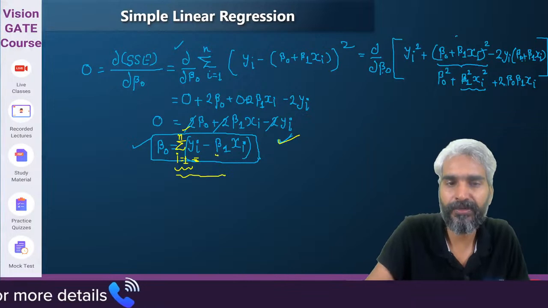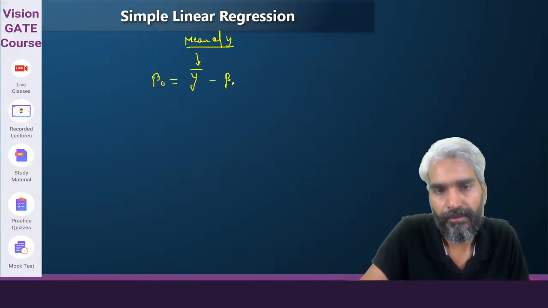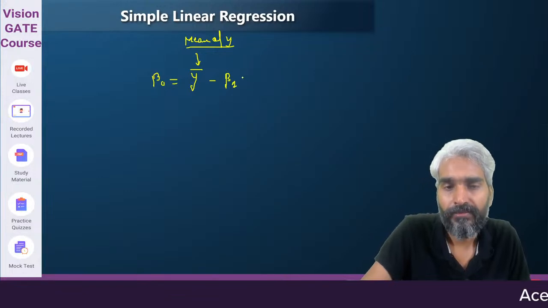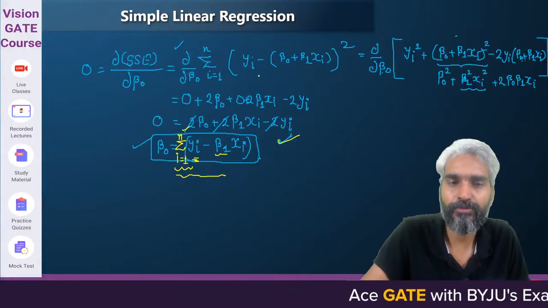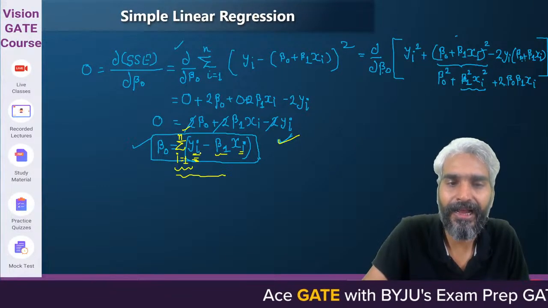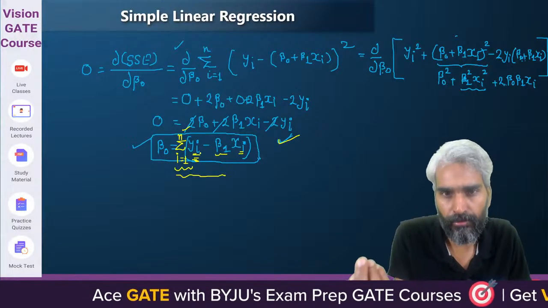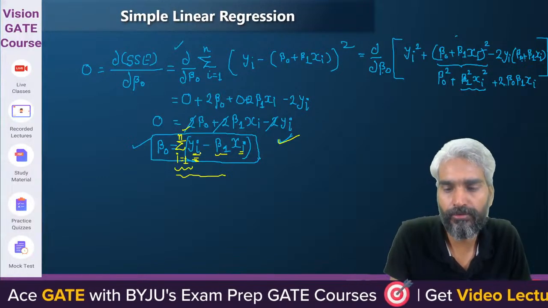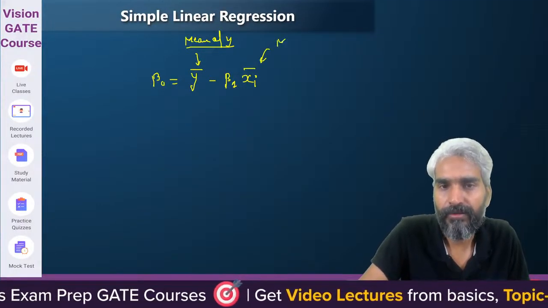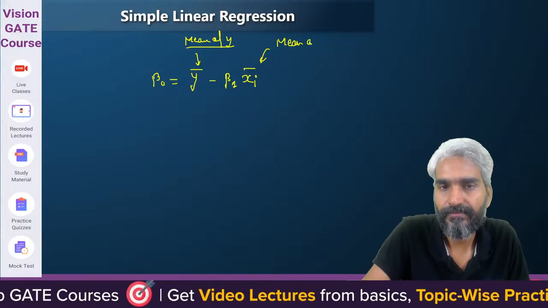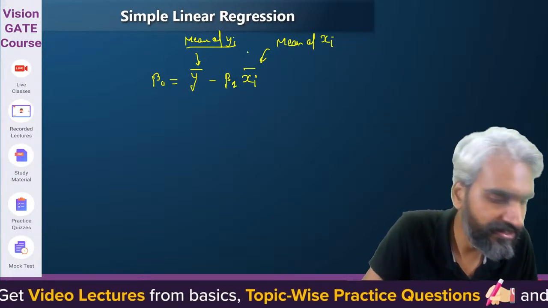This will be with respect to beta 1. So this is the observed beta 1 value, whatever you have observed with respect to xi bar. You can see both xi and yi are from the database. So yi values will be already known to you, xi values will also be known to you, but here we are just defining the mean of y and mean of xi.